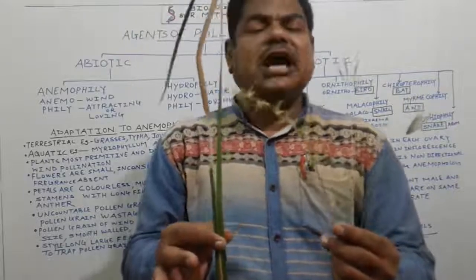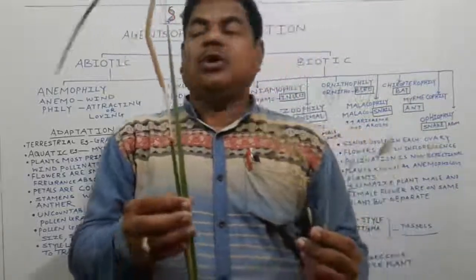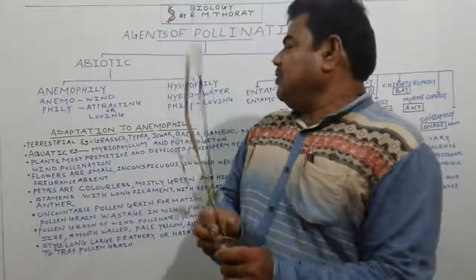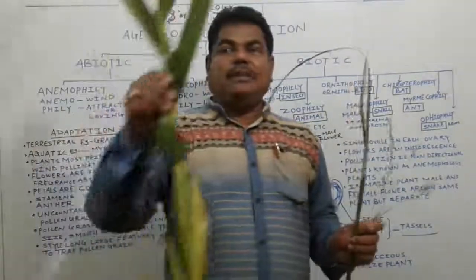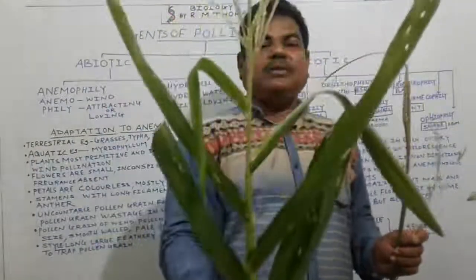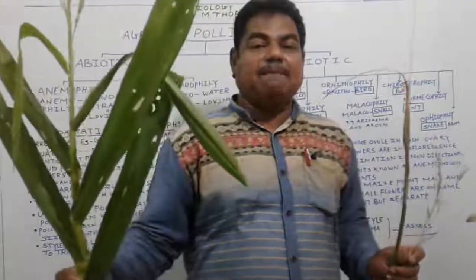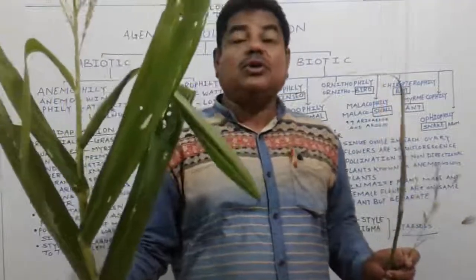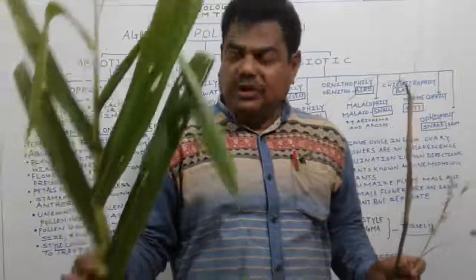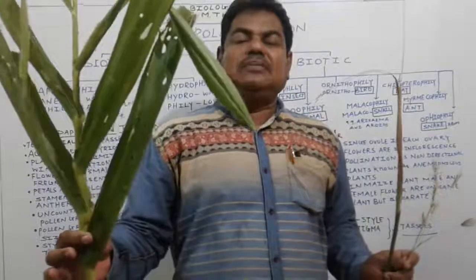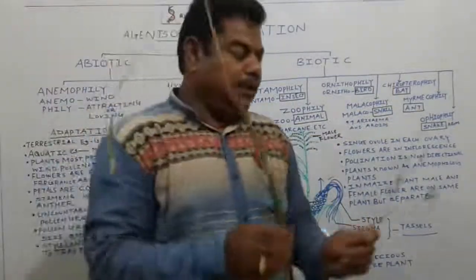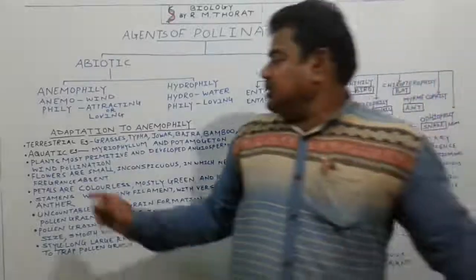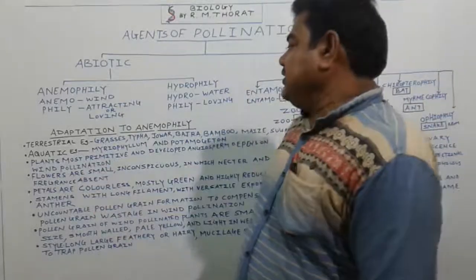because these plants totally depend on wind for the process of pollination. One plant is also there, this one is maize. See this maize plant. The botanical name of this maize plant is Zea mays. In this plant also, wind pollination is the rule. We will see the details of how pollination takes place in maize in a few minutes. See here, how these plants adapt, we will see.